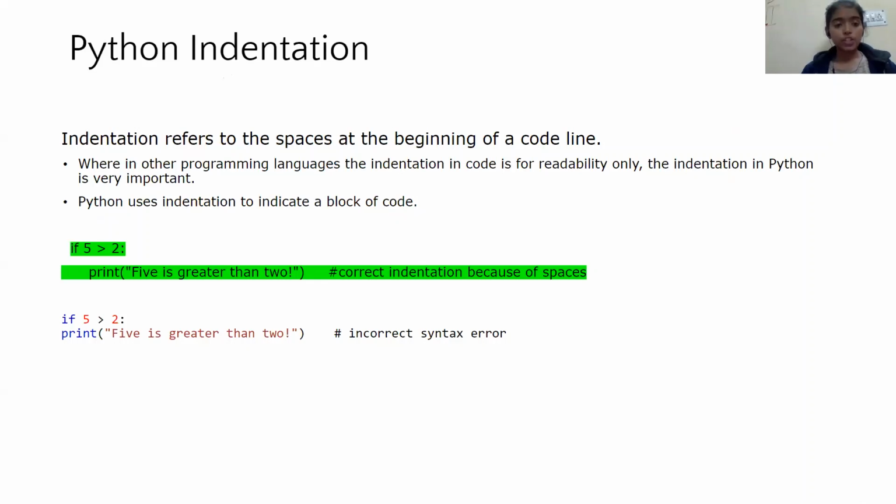Python indentation. In other programming languages, the indentation in code is for readability only. The indentation in Python is very important. Python uses indentation to indicate a block of code. Like we can see in the example here.